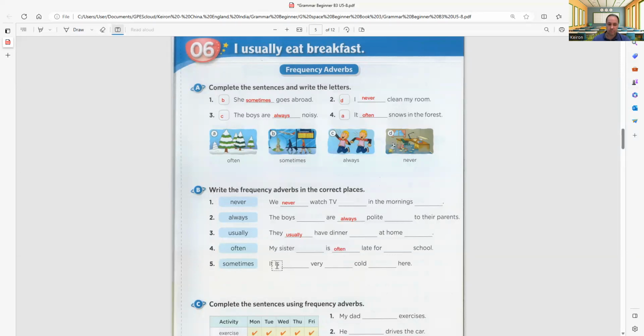Here's the verb be. It is very sometimes cold here. It is very cold sometimes here. The verb be. So we never watch TV in the mornings. The boys are always polite to their parents. They usually have dinner at home. My sister is often late for school. It is sometimes very cold here.